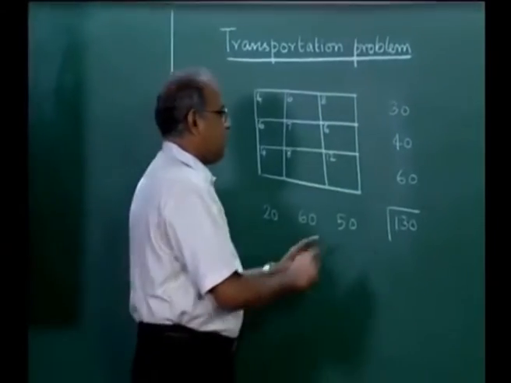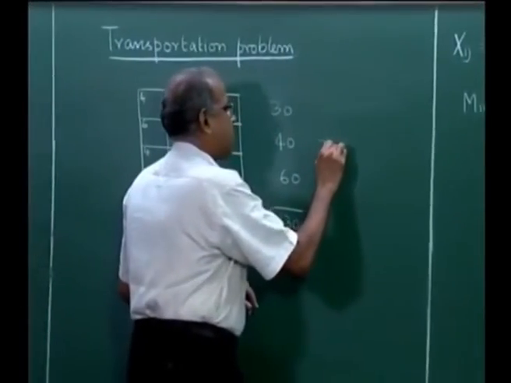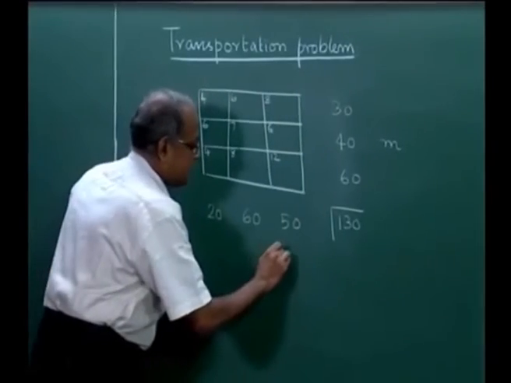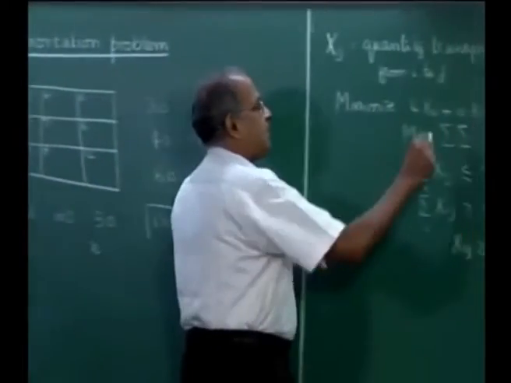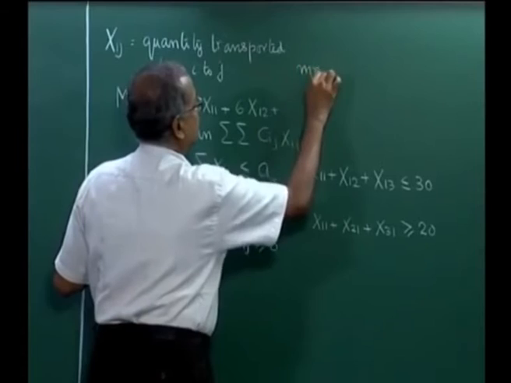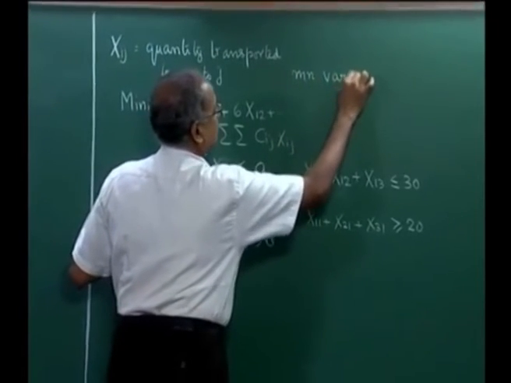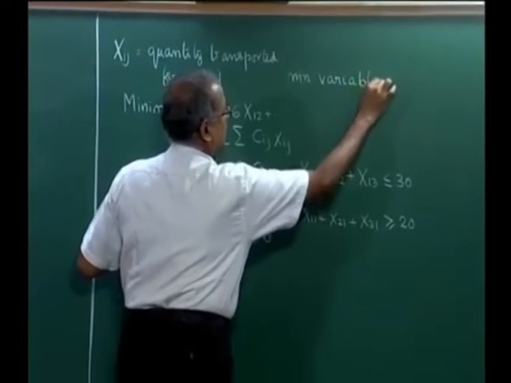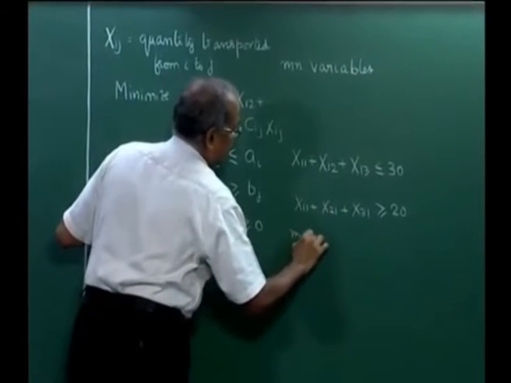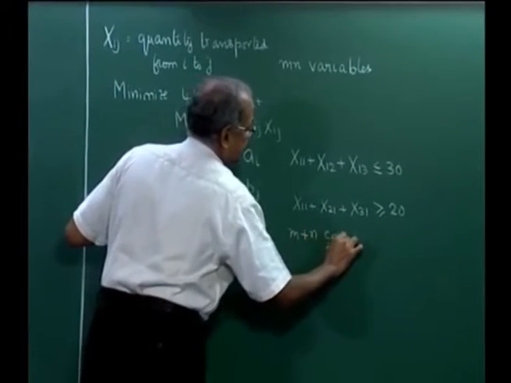Now, this transportation problem with m supply points and n demand or destination points will have m into n variables, and in this model we will have m plus n constraints.